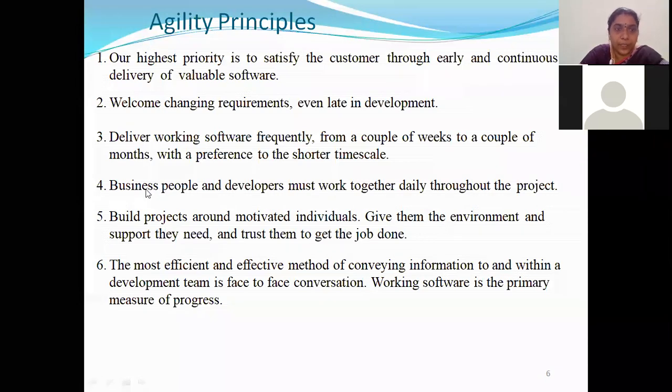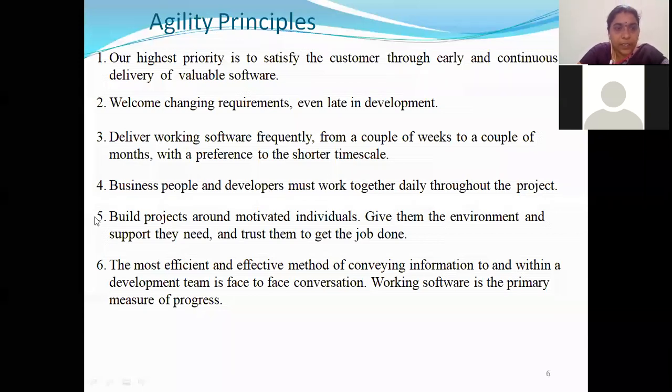And agility principle 4 tells us, business people and developers must work together daily throughout the project. See, don't say that we developers are all technical people, so we are all talented people, we are all of one group, and the client who is a non-technical person is some other group. No, don't have this type of feeling. Always involve the business people and the stakeholders in your development process throughout the project. So as I already told you, don't go for contracts. Don't always see the contract with the client, but always involve that client while you're developing the project. That is what the fourth principle tells us: business people and developers must work together.